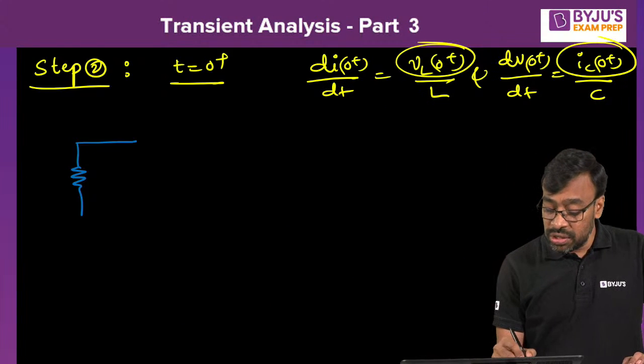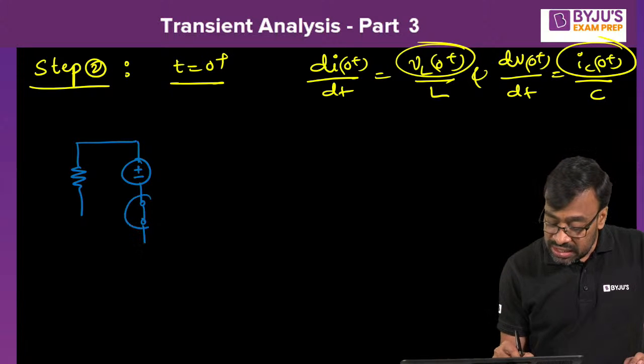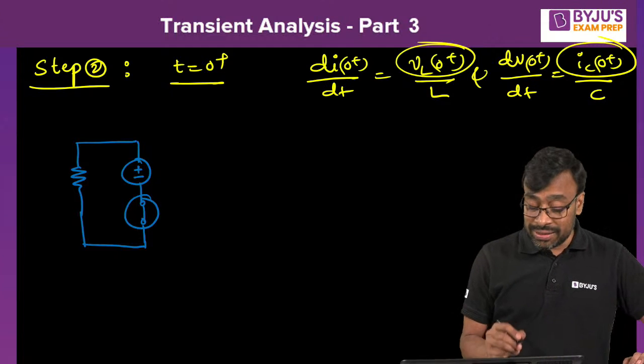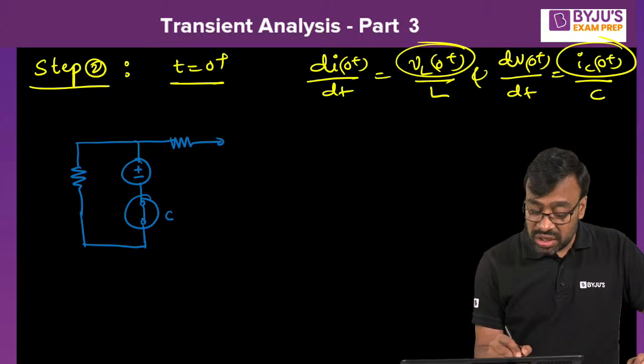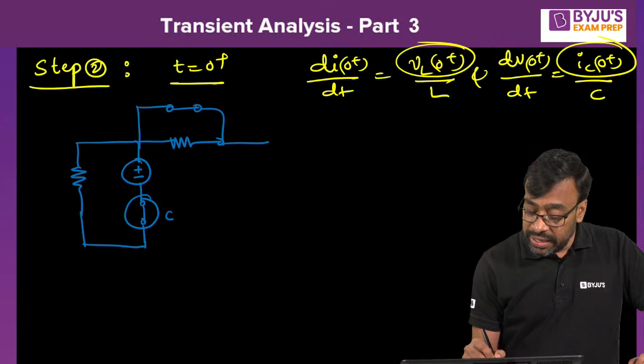Therefore, it becomes a 4 volt source, plus minus, with a series capacitor model that we generally represent by a short circuit, but that is a capacitor. I'm highlighting that this is a capacitor, C. Then the resistor remains a resistor, but the switch is now in the closed condition, yes or no? Now, the inductor, okay, it becomes what?